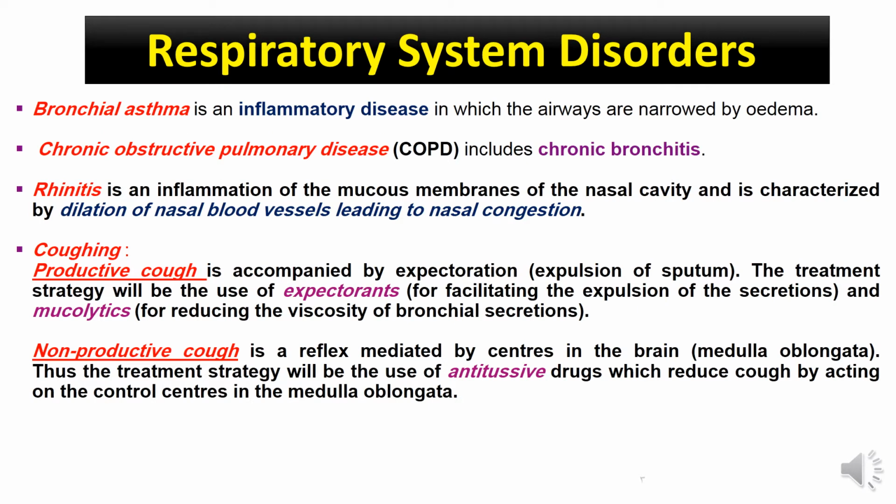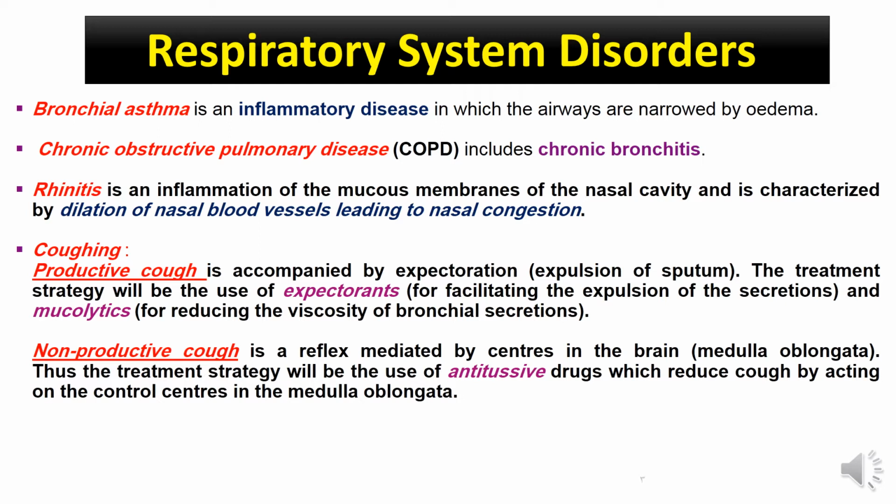Now we will talk about some respiratory system disorders. The first respiratory system disorder is bronchial asthma. It is an inflammatory disease in which the airways are blocked. The second respiratory system disorder is chronic obstructive pulmonary disease, or COPD, which includes chronic bronchitis.